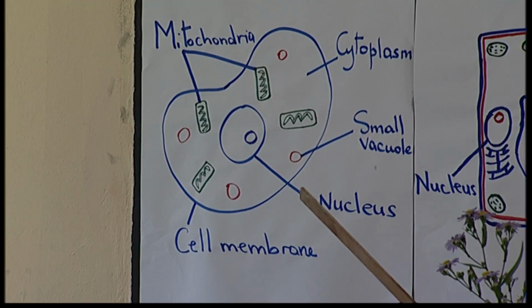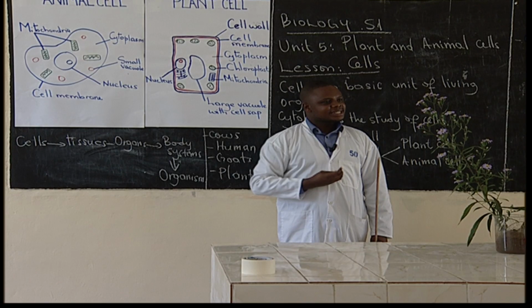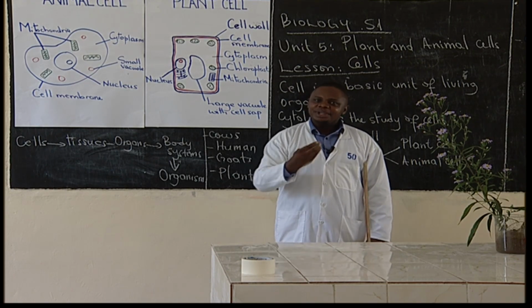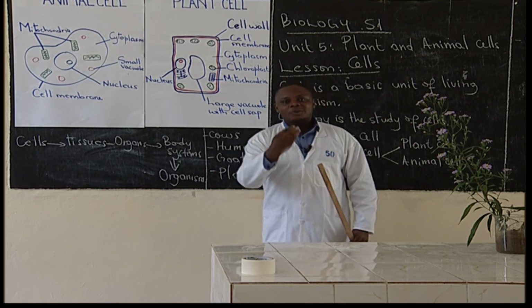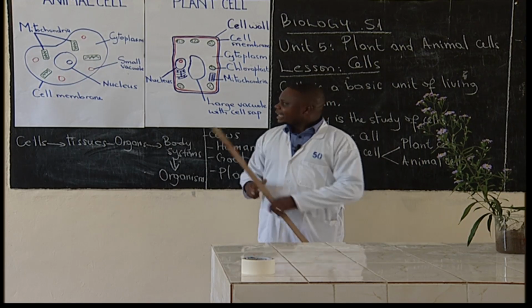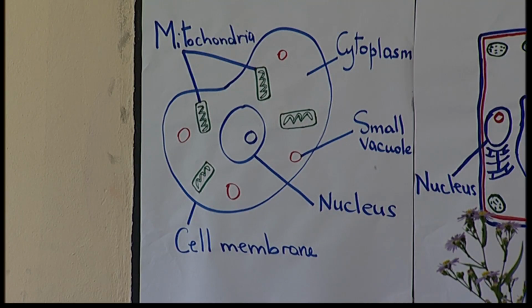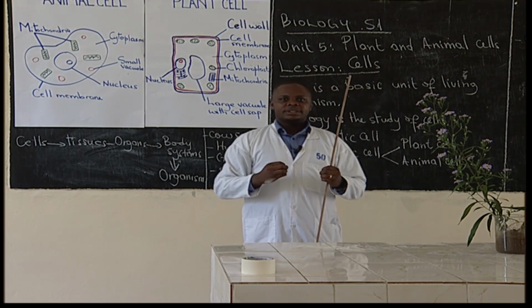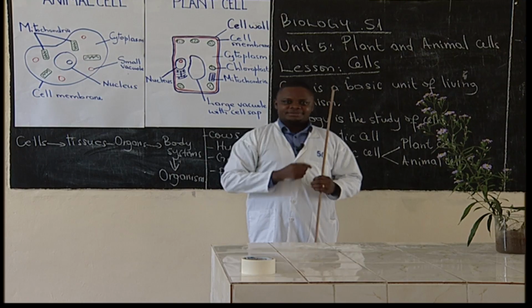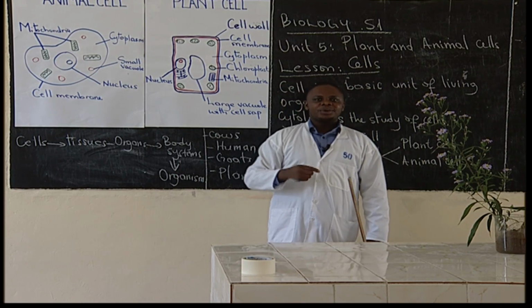This cell needs oxygen. Oxygen can enter into the cell. This cell needs food nutrients like proteins, glucose, vitamins, and mineral salts. They can enter into the cell. This cell needs water, which can enter into the cell. And then when those food nutrients go into the cell, the cell uses them by the process we call metabolism.